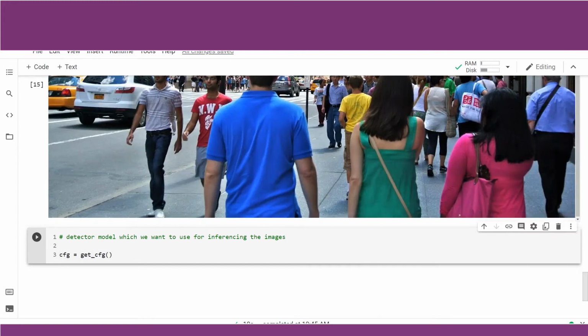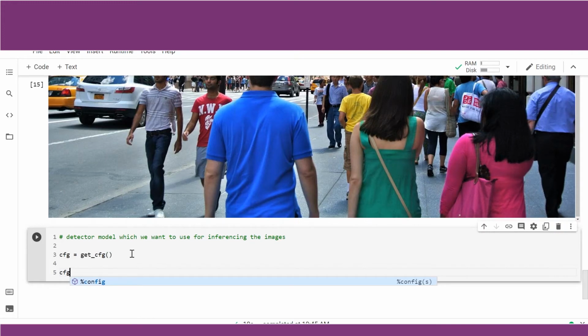In case you want to make changes to the source code, or you want to study more about the source codes, how it has been developed, what is the coding pattern for it, you can go and have a look at it. Currently, we need to call the methods inside the class, and this is the syntax for the same. So this is the standard syntax which you have to write in order to call the models.